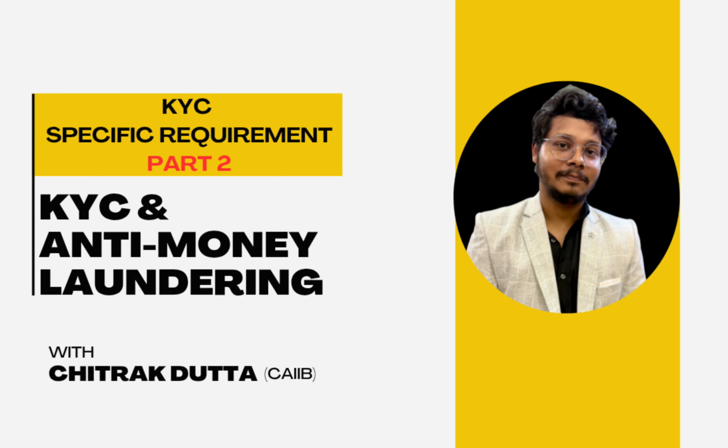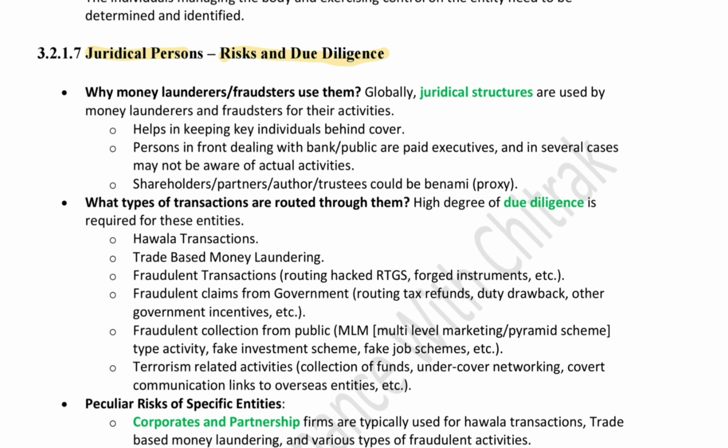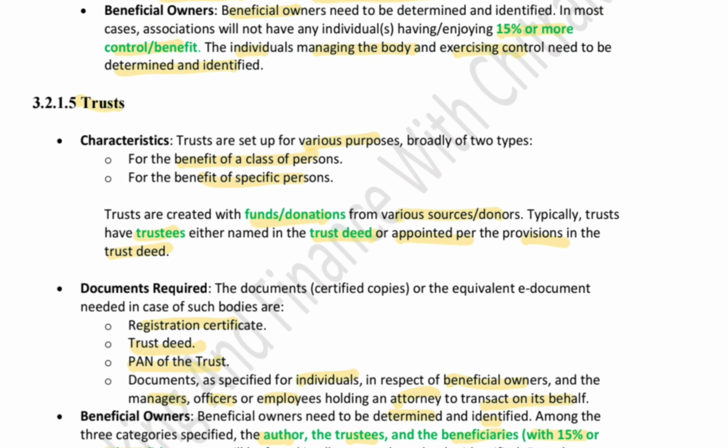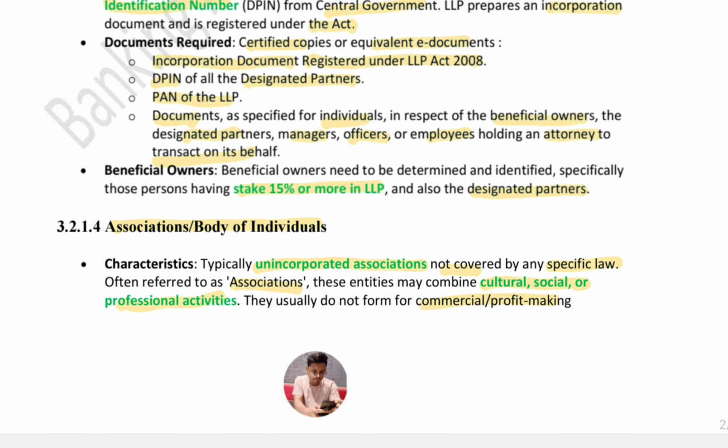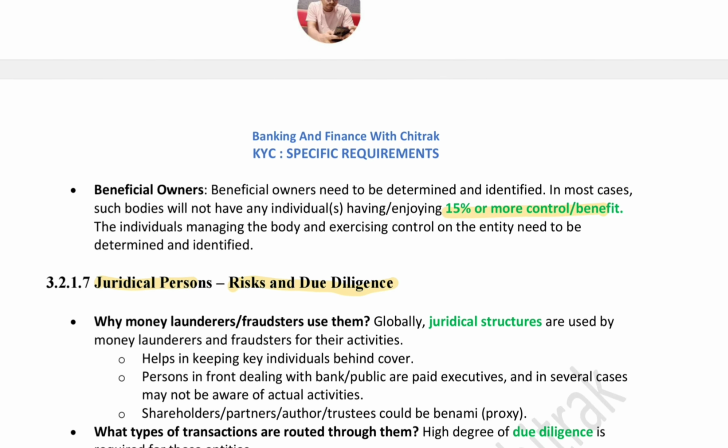Today we'll be continuing with the second part of the KYC specific requirements chapter. So let's begin. We will start with judicial persons, risk and due diligence. In the last part we discussed various types of judicial persons like partnership firms, trusts, associations, a body of individuals, and then companies.